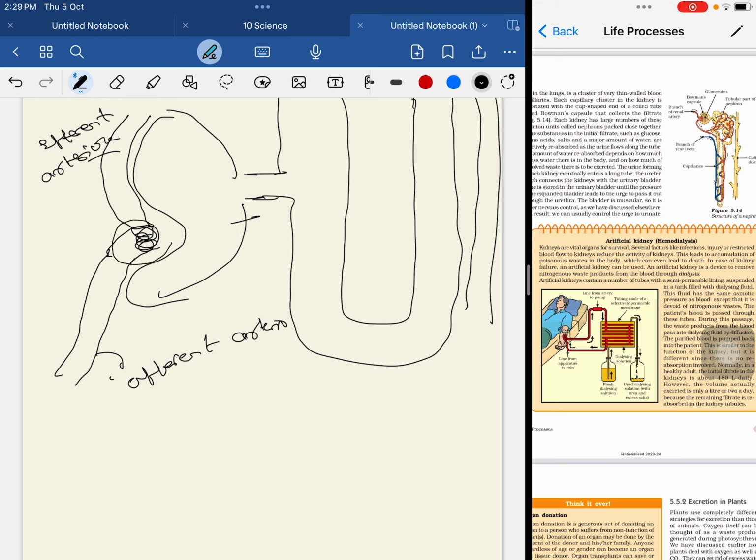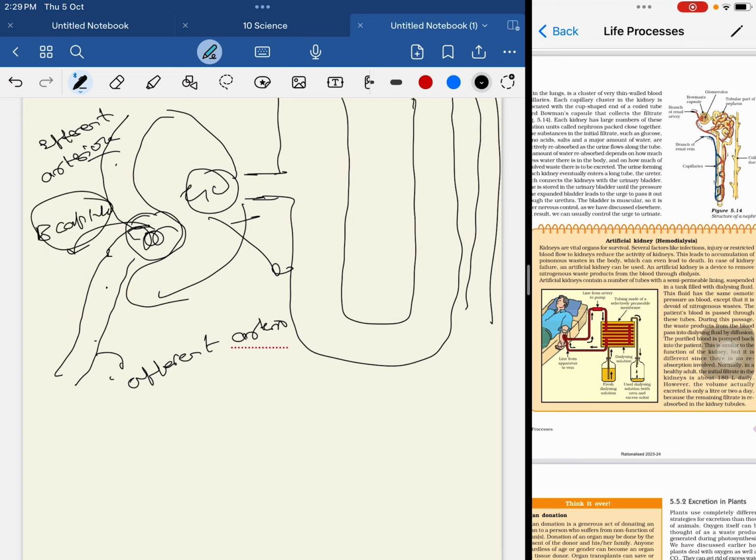Between this arteriole and this arteriole there are a lot of capillaries. The capillaries divide into multiple branches. Arteries which divide into multiple branches are called a tuft of capillaries. This is a tuft of capillaries, present in the glomerular capsule. This is the glomerular capsule, we said, no? The tuft of capillaries present in the glomerular capsule is called Bowman's capsule.